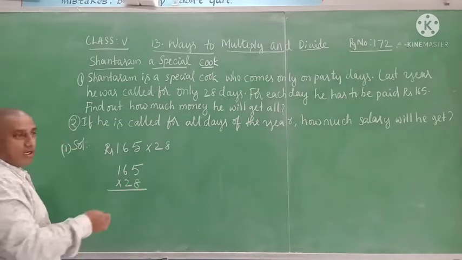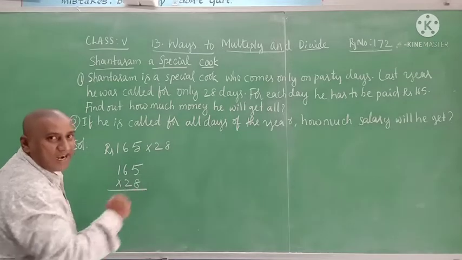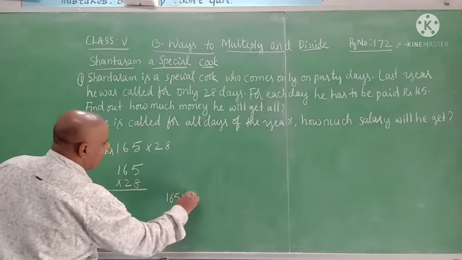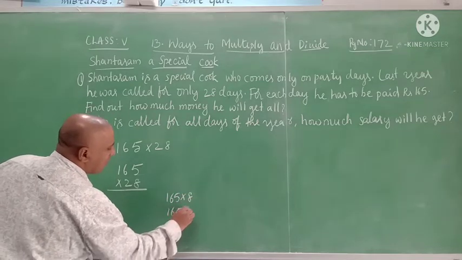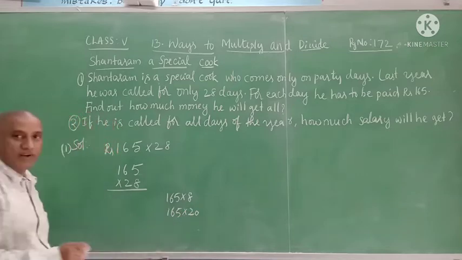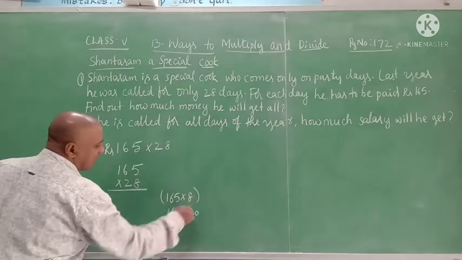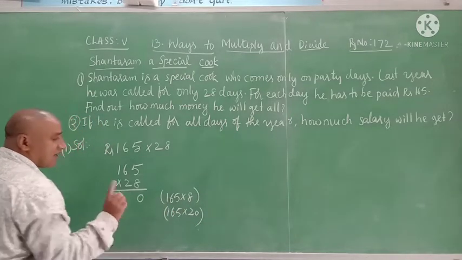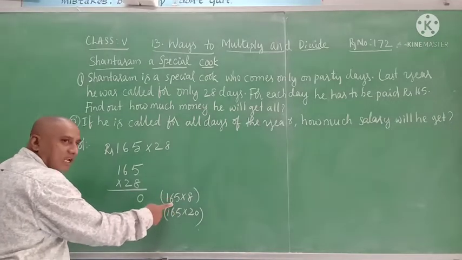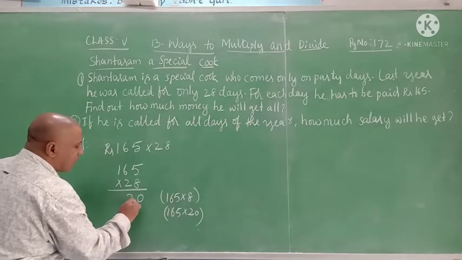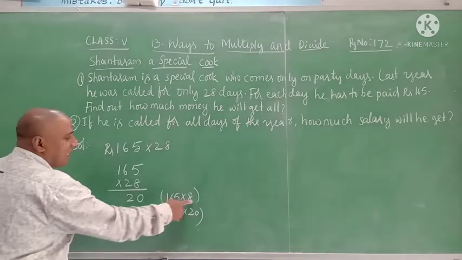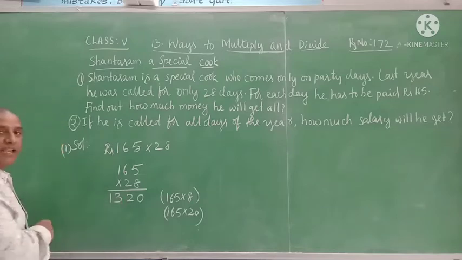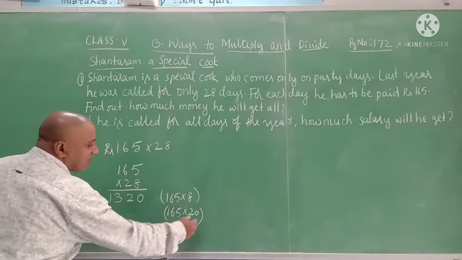Now what will we do? 28 will be split as 20 plus 8. Now multiply 165 with 8 and 165 with 20. First multiply 165 with 8. 8 5s are 40, keep 0 here and 4 left. 8 6s are 48, 48 plus 4 is 52. Keep 2 here and 5 is left. 8 ones are 8, 8 plus 5 is 13. That gives 1320. Then multiply 165 with 20.